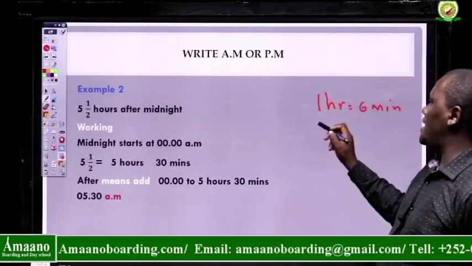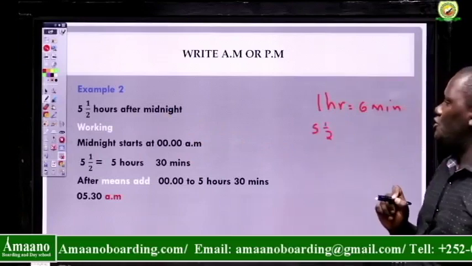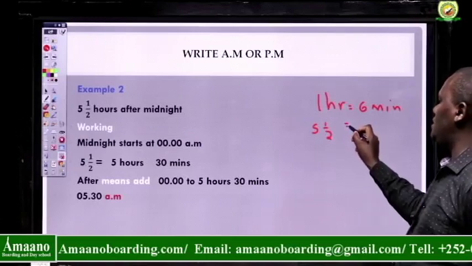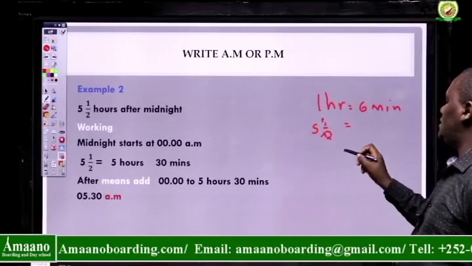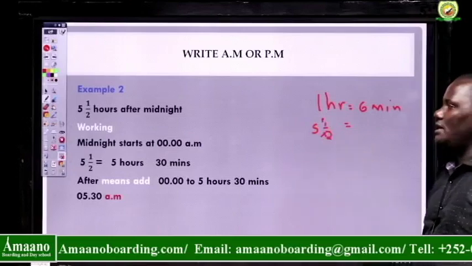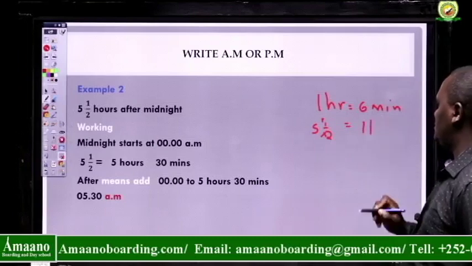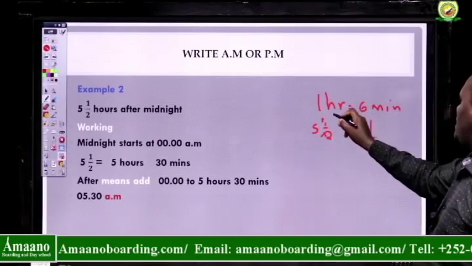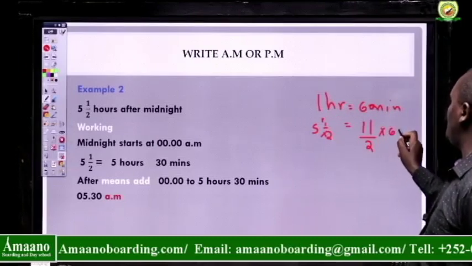I'll change 5.5 into an improper fraction. That is 5 times 2, it's 10, plus 1, that is going to be 11 over 2. 1 hour has 60 minutes, so I'll multiply by 60.